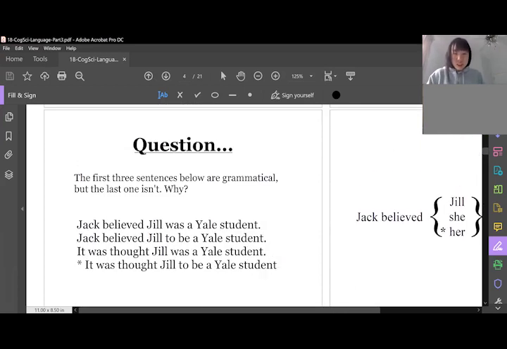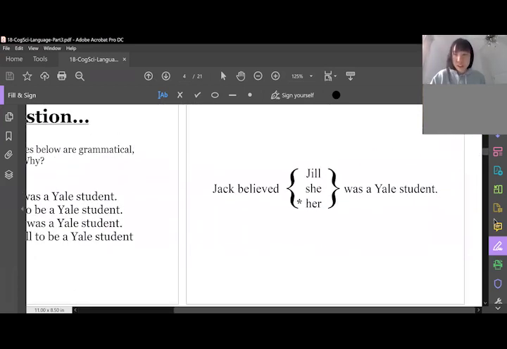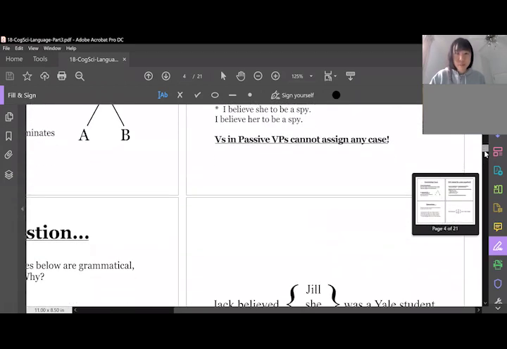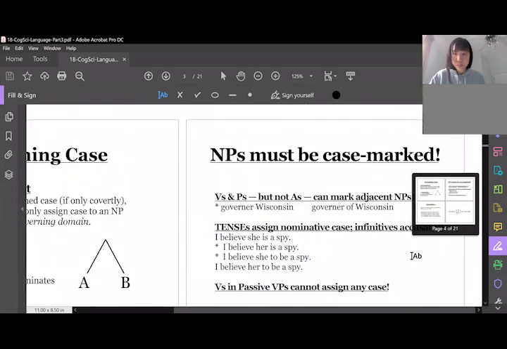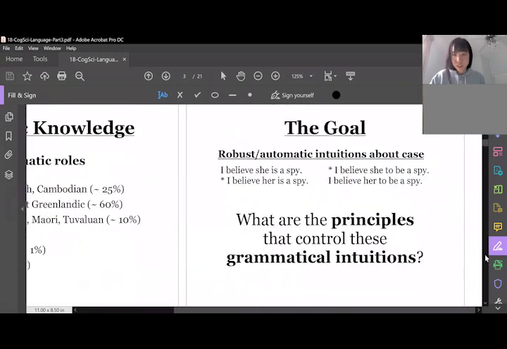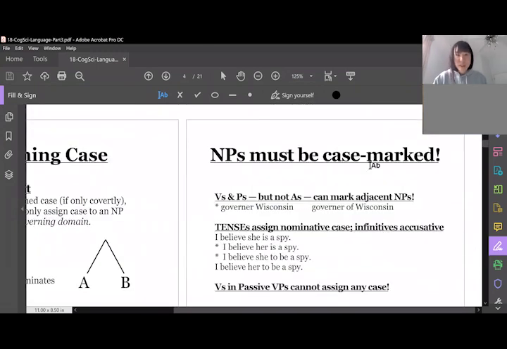I have a little cheat sheet somewhere that has gotten lost, as I wrote this thing 1,000 times, but the key thing is here on this slide. If I can scroll, I apologize. Let me scroll. Okay. Noun phrases must be case marked. That's something we mentioned earlier. What does each of these things do? What does the verb do to the noun phrase? What does the tense do to the verb phrase? And what does a preposition do to the verb phrase?